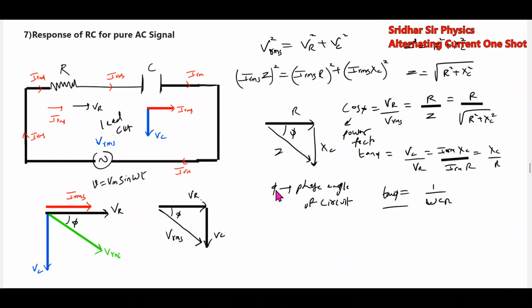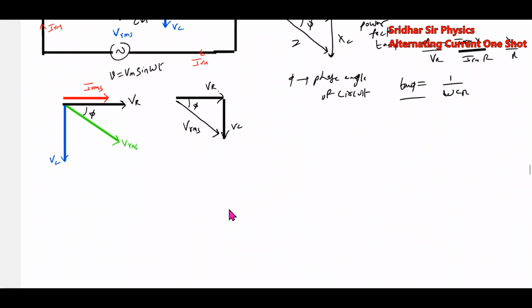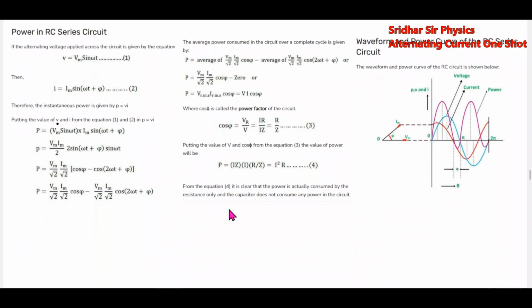These are the formulas for the complete AC circuit: power factor, phase angle, impedance, resistance, inductance, vector sum of voltages, vector sum of impedances. This is what you have to remember. We'll see the power. The applied voltage is Vm sin omega t. The current will lead the voltage. Instantaneous power equals Vm sin omega t times the current. When you take the average, power is given by VRMS IRMS cos phi.